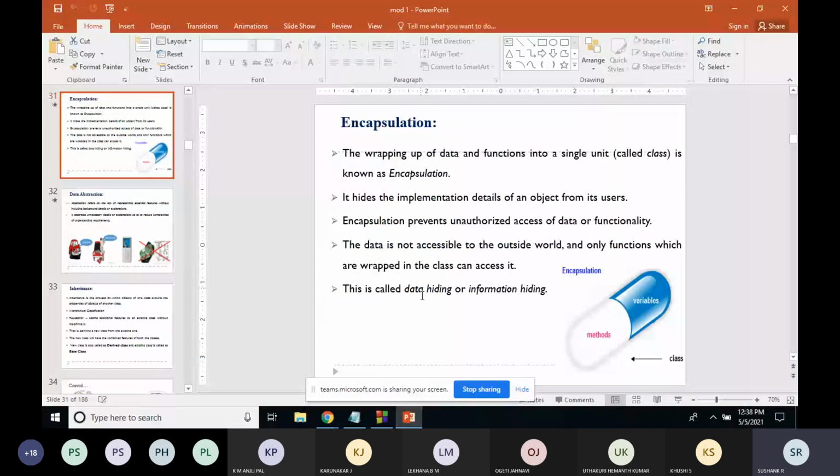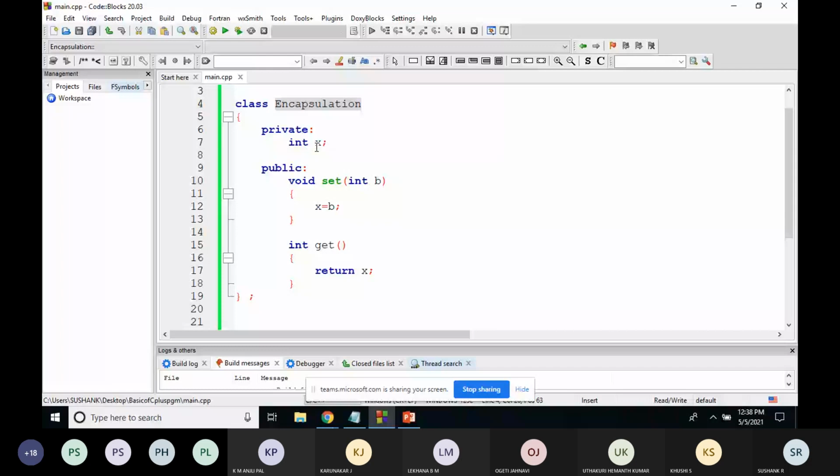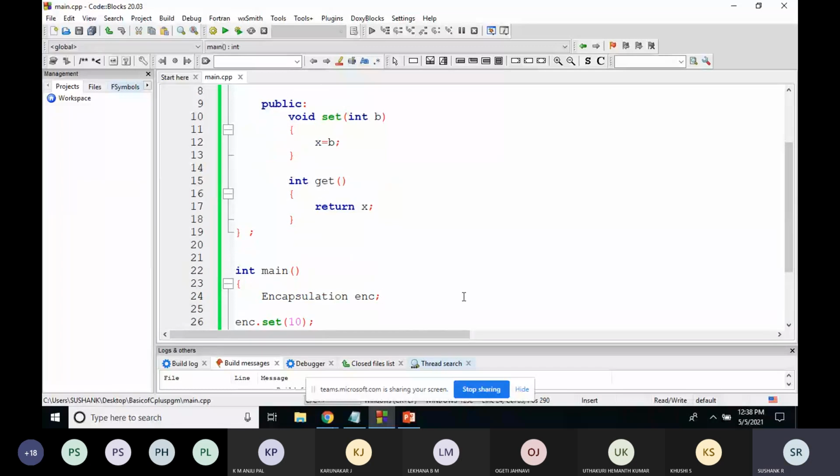Is it clear? Here I cannot directly access the value x. I cannot access this value x directly from the main function because I made it private. Is this point clear? This is a classic example of encapsulation. Is this concept clear? What do you mean by encapsulation? Yes or no?